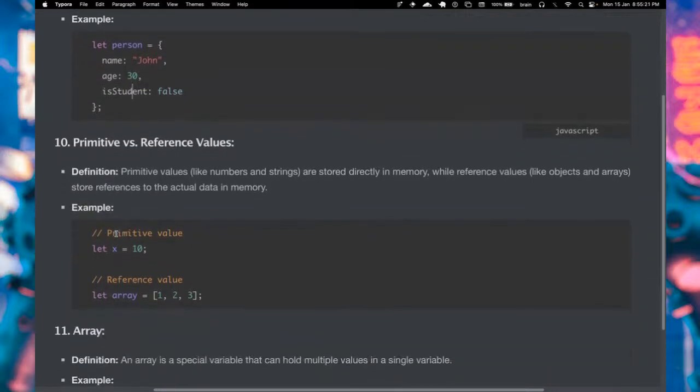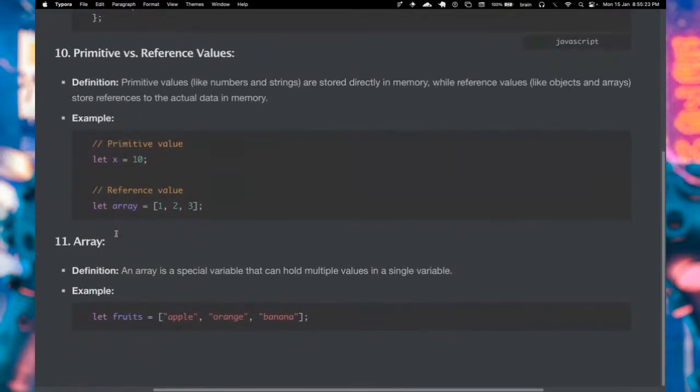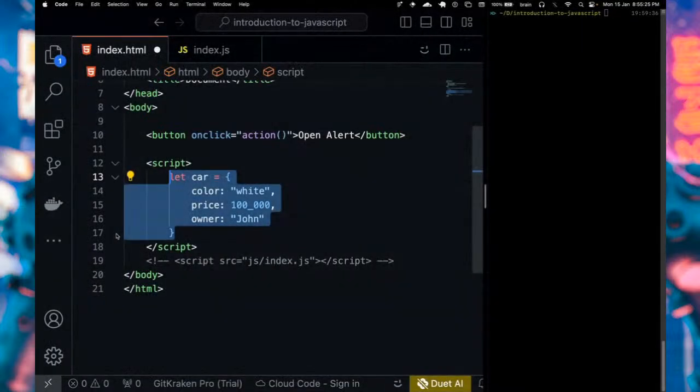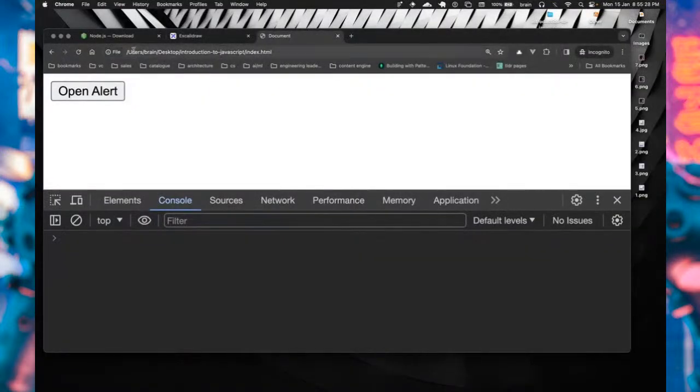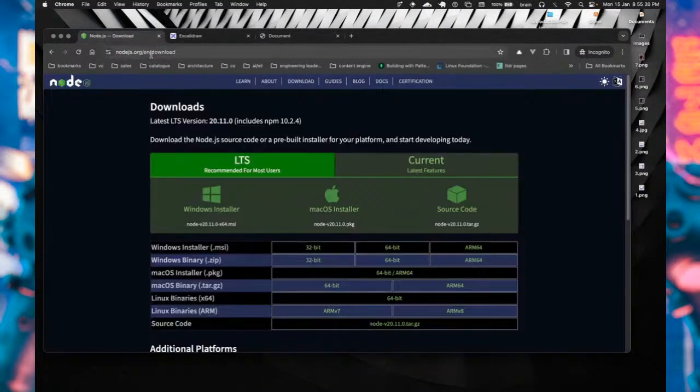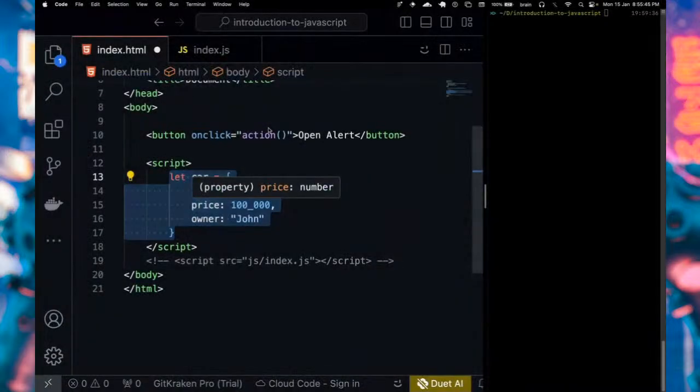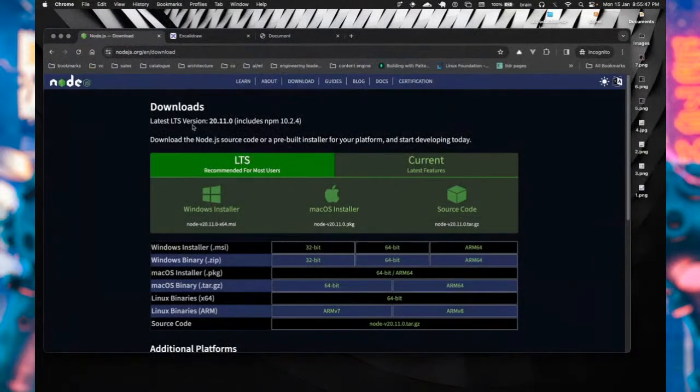Before we proceed to primitive and reference values in JavaScript, let us quickly go to my browser. You can see I have this website open, nodejs.org/en/download. You can also run JavaScript applications with Node.js, as I mentioned the other time, basically on your server. But you can also run your JavaScript code with Node. If you're using Windows, click on Windows installer.